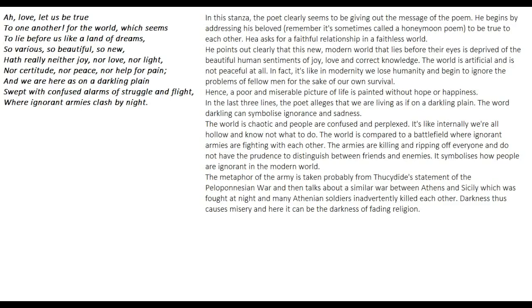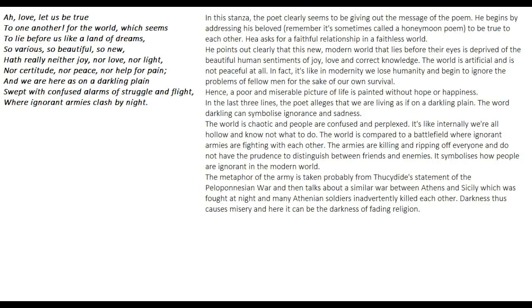If you cannot stop the world from becoming modern, if you cannot stop the world from losing faith, at least you can be faithful. At least be faithful, if not to God, to the people who are there to surround you, to your relatives, to your loved ones. For the world which seems to lie before us like a land of dreams. Now he says, because the world that is lying in front of us, this new modern world, is like a land of dreams.